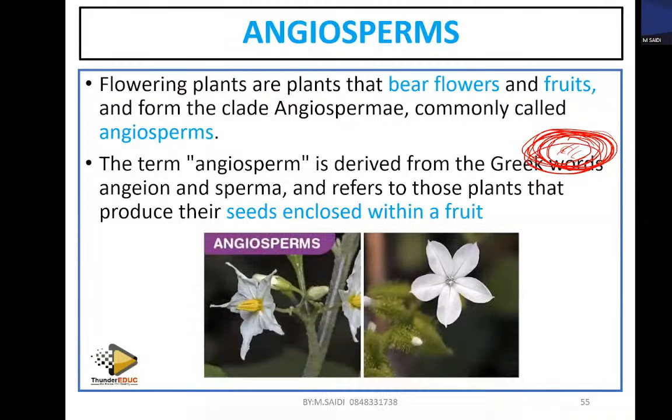So we are saying that the term angio is derived from a Greek word. And this Greek word means seeds enclosed in fruits. Seeds enclosed in what? In fruits. So basically, that is it. Angiosperms are the most advanced, the most developed.